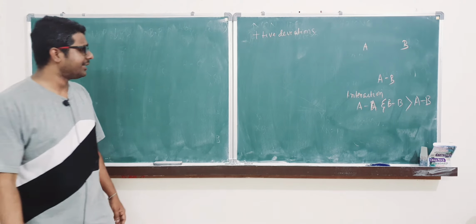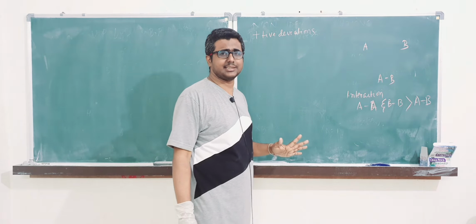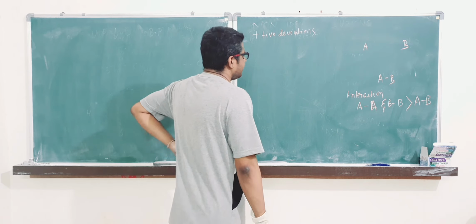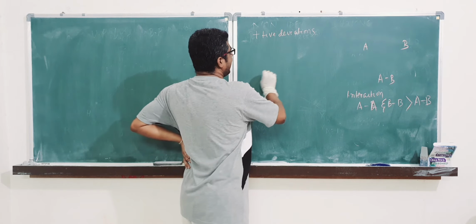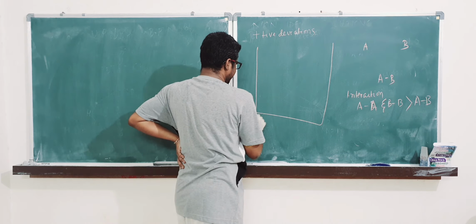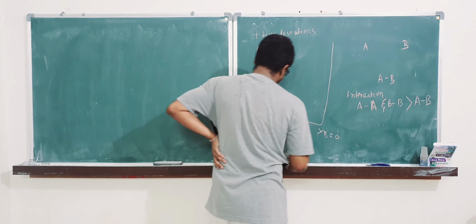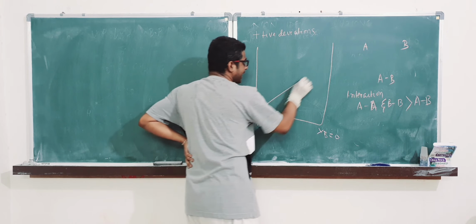Clear? These are due to positive deviations. So how does it happen to give you positive deviation? I am just showing you. This is xa is equal to 0, this is xb is equal to 0. So previously the curve was like this.